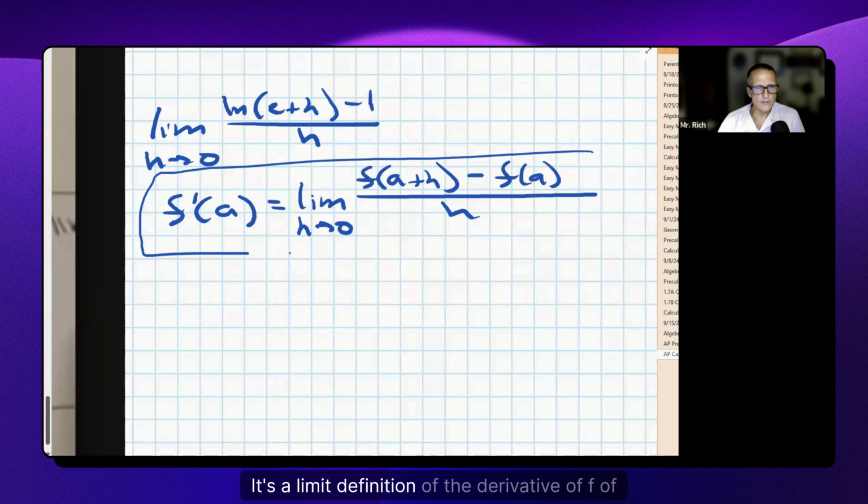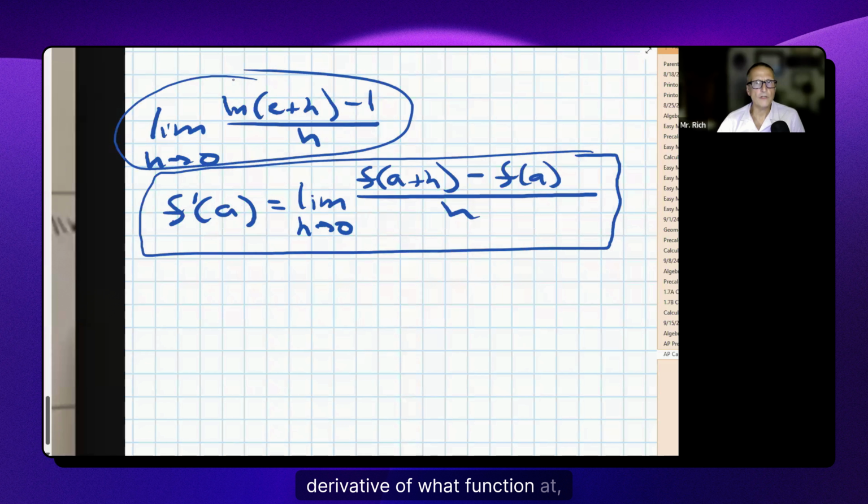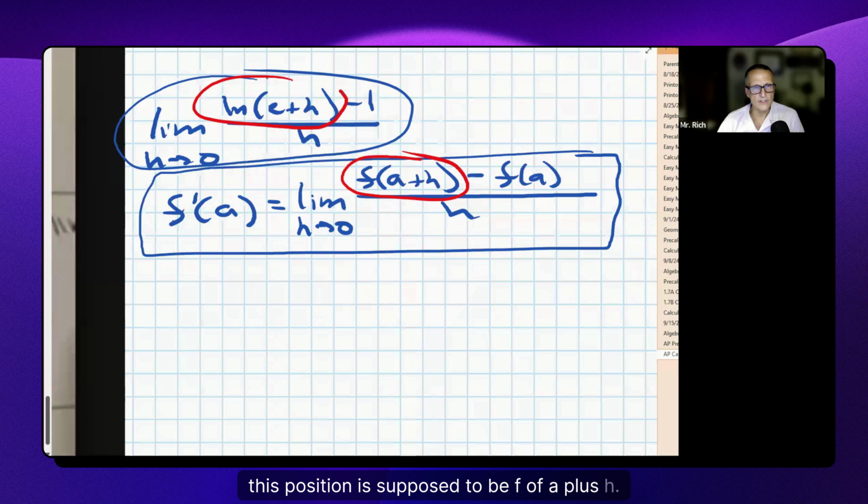It's a limit definition of the derivative of f of x at x equals a. So your job here is to say, wow, this question that they've given me is the derivative of what function at what x value? Well, notice, I think I know what they're doing here, because the function, in this position, is supposed to be f of a plus h. I think that that's the a, and that the natural log of x would have been the function.